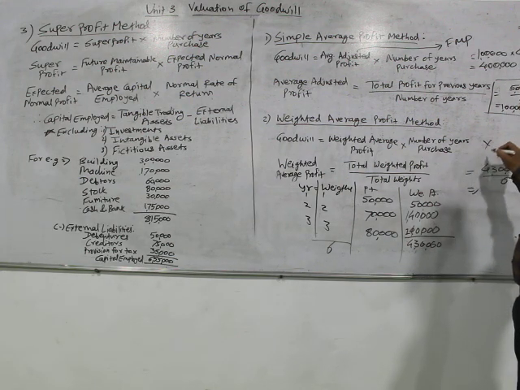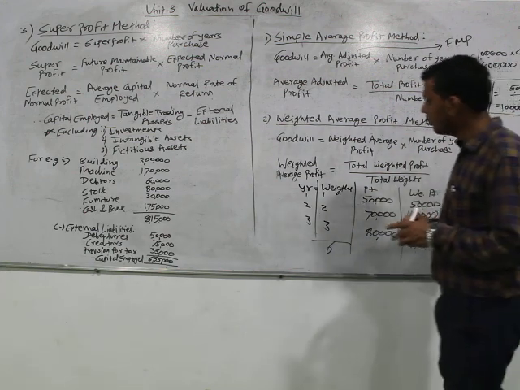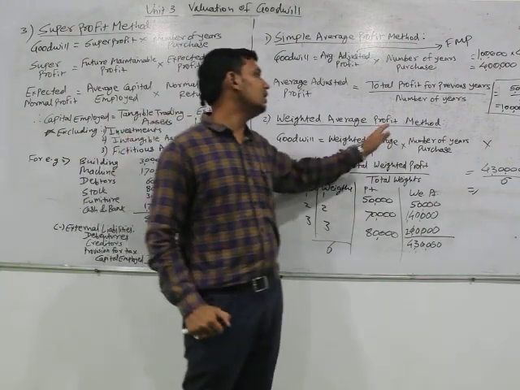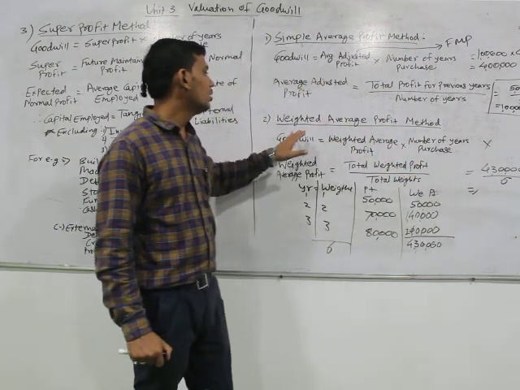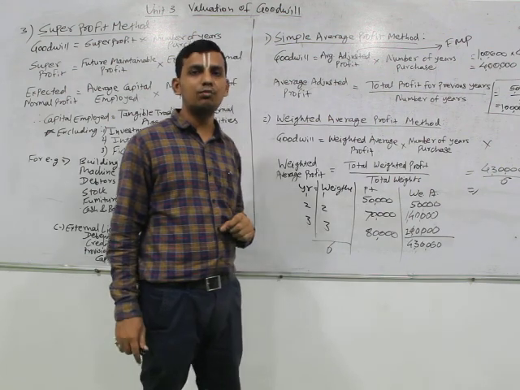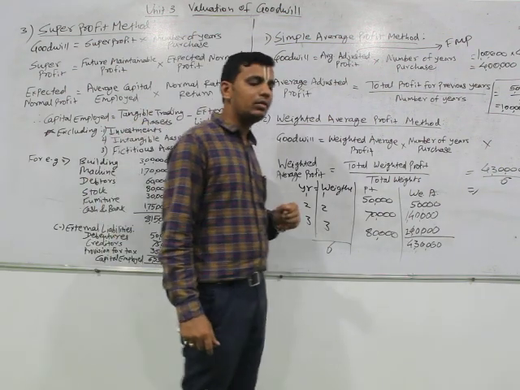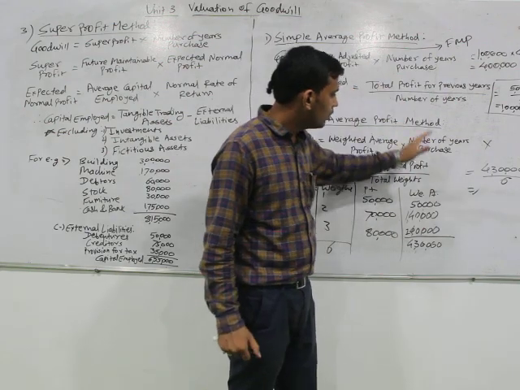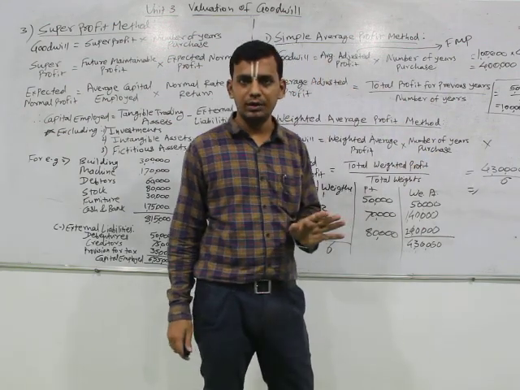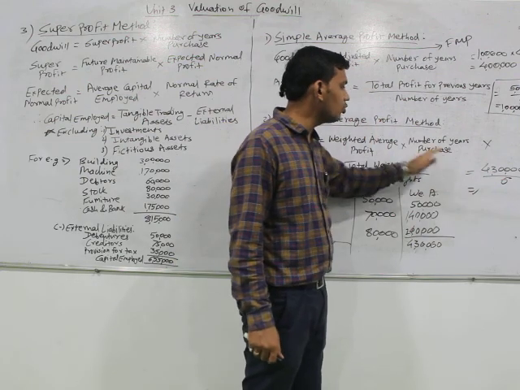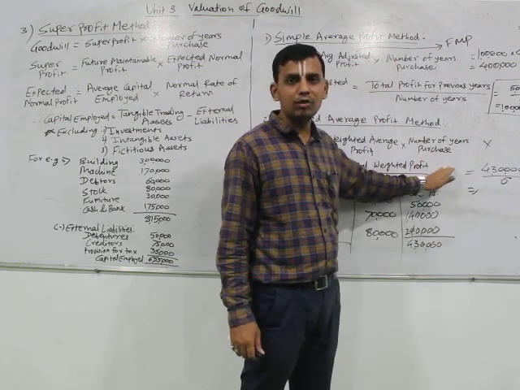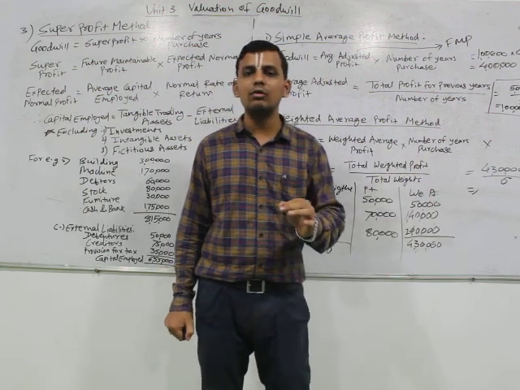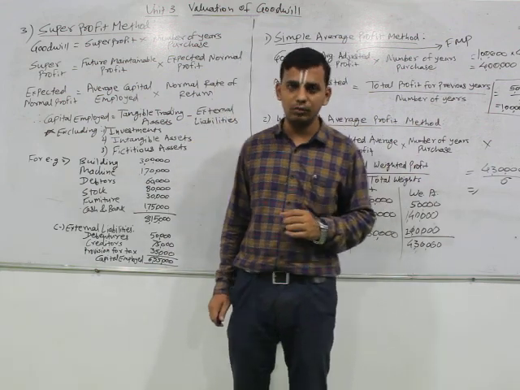Having got this, we have to multiply it by the number of years of purchase, which is given in the question again, and we can easily calculate goodwill on the basis of the weighted average profit method. Remember one thing, though the exam is going on the MCQ pattern, these questions are very short to calculate. That is why we need to press on this. We need to understand how the formula works for this particular method, how we can calculate in very little time, because the time is quite less for attempting the question for university.